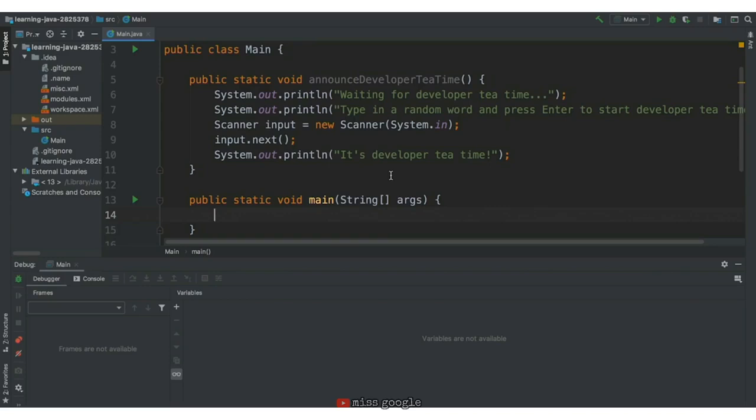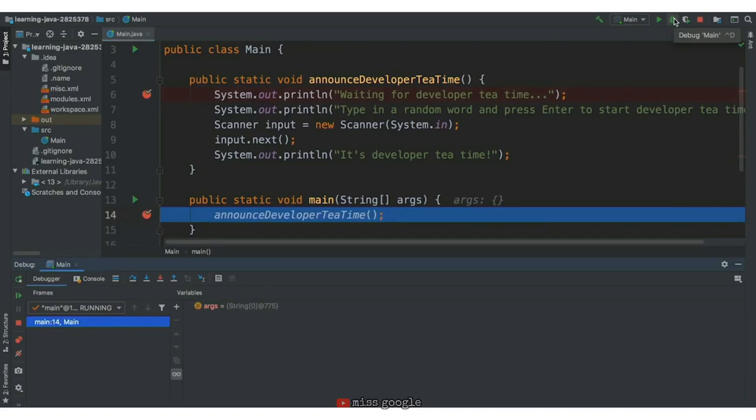Our announceDeveloperTime function is one of these functions. In our main function, we can write announceDeveloperTime. This will call the announceDeveloperTime function, execute its steps, and then continue to execute whatever is left in the main function sequentially. Let's run this in debug mode to see what's happening. First, we'll add a breakpoint to when we call the function, as well as the first line of the function's implementation.